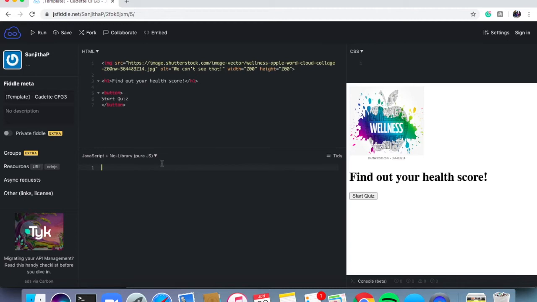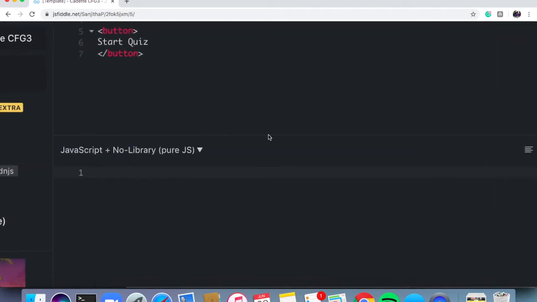So the big thing is we're analyzing what they're typing in and adjusting whatever our final output is. But first, we need to actually give them an opportunity to type something in, right? So in order to get that prompt box appearing and asking that question, I'm going to type in the word prompt, that's my command, in my JavaScript section. Add my opening and closing parentheses. Those will autocomplete for you as long as you hit the opening one. And then inside, we are going to place whatever question we want displaying in that box. So I'm going to find my quotations, and then I'm going to say, how much sleep do you think you get each night?